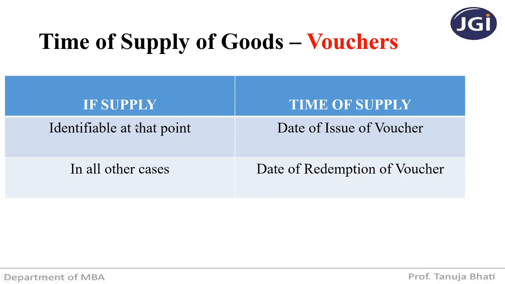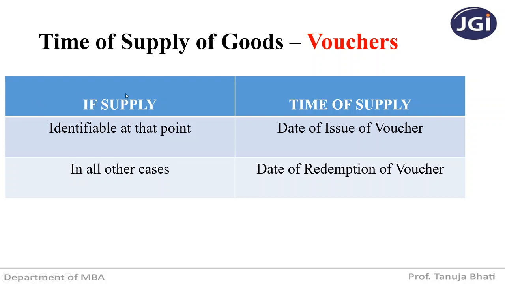Now let us understand the meaning of identifiable at that point. I will give you an example. Suppose you go to Big Bazaar and get a voucher, and the voucher specifically mentions that this gift voucher can be redeemed, meaning you can use this voucher, against the purchase of shoes only, or against the purchase of clothing only.